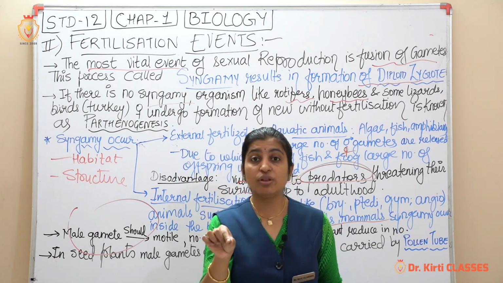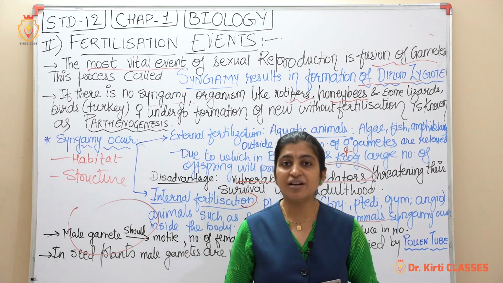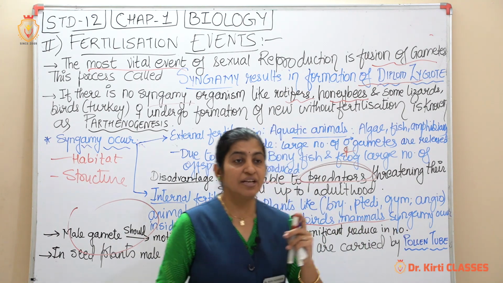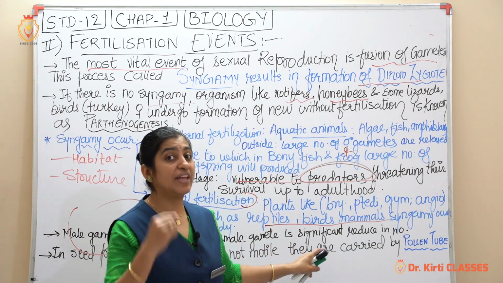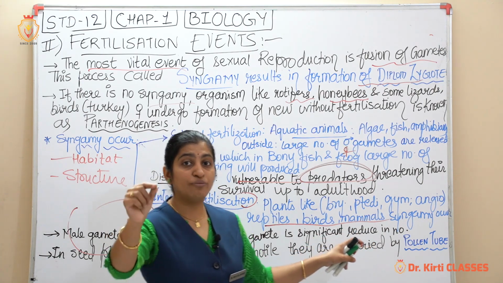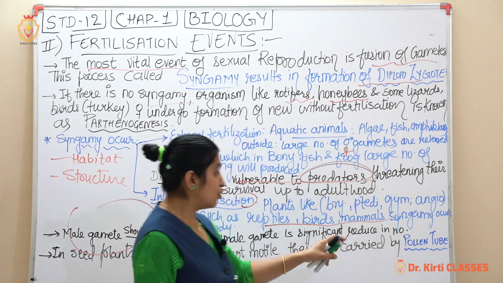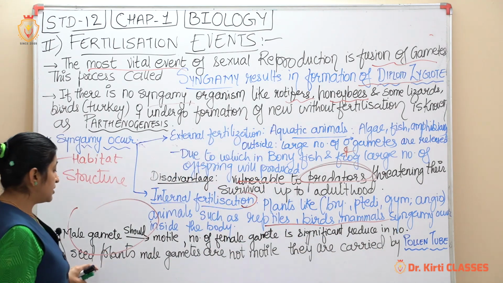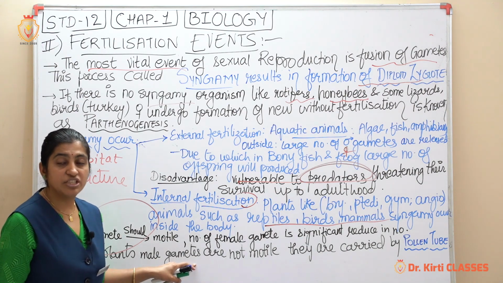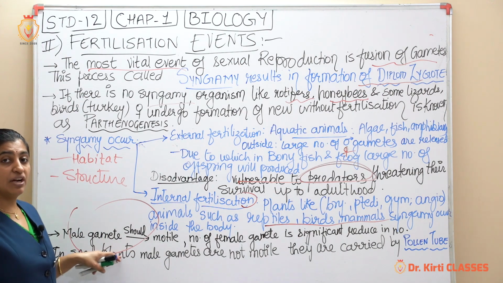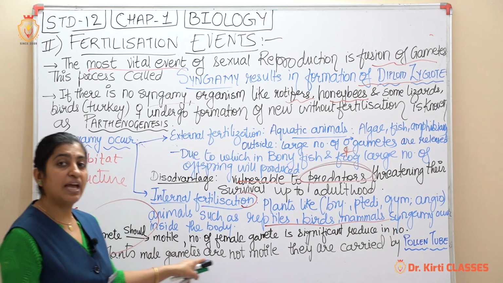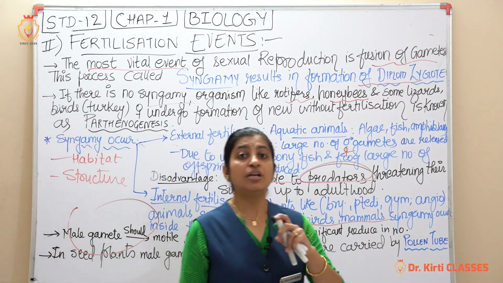From there, how will it go down to the ovule? With the help of a structure known as the pollen tube. Yes, that is a part produced from that particular male gamete. So pollen tube, the word itself suggests a tube formed from the pollen. So through the pollen tube, in seed plants, the male gametes are not motile. In some seed plants where the male gamete is not motile, it will be carried out with the help of a pollen tube.